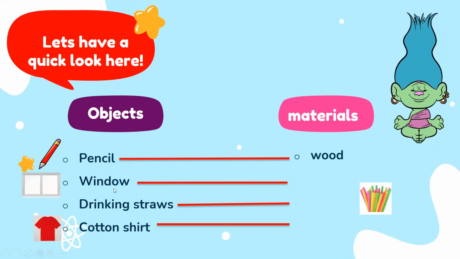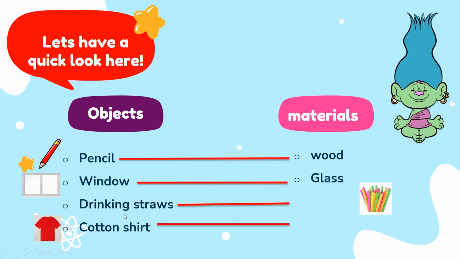Let's move to the next example. Window. A window. What's the material that a window is made from? Glass. Amazing. So a window is made from glass. And a window is the name of the object, but the name of the material is glass.